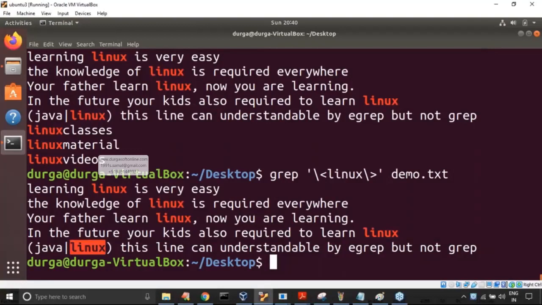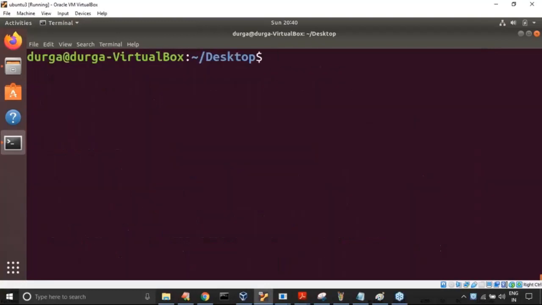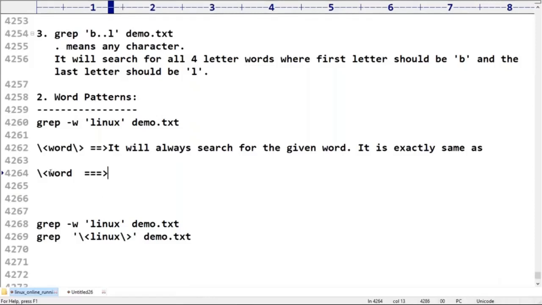Someone is asking why it is considered an independent word. Here it is not followed by any alphabet symbol. Now observe. Can anyone guess the meaning of this one? It will always search for words that start with this.